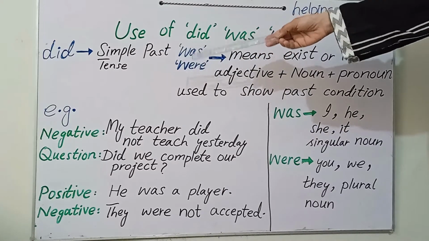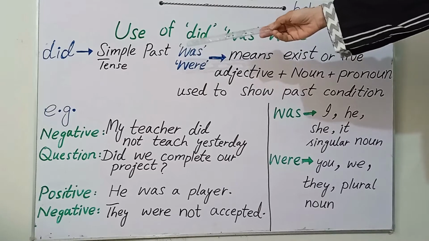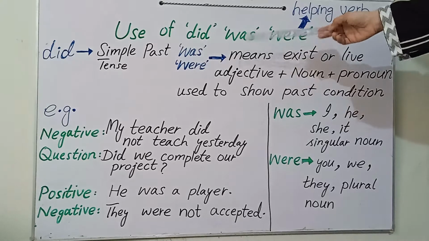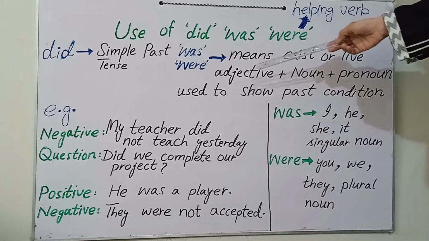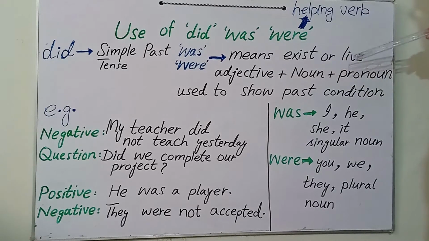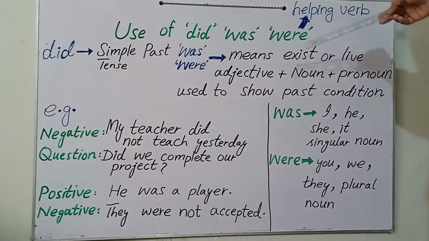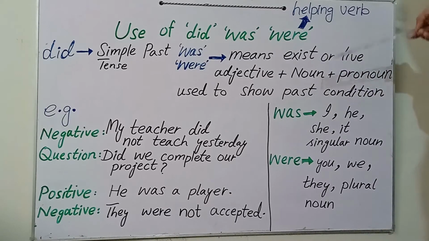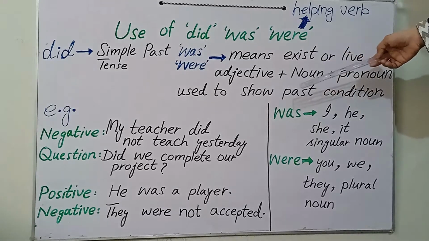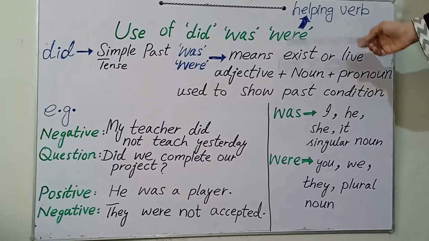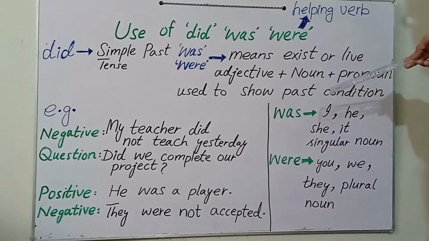Whenever we make any negative sentence, we put did with not. Okay, and here is was, were. Actually, if we want to understand the meaning of these words, these mean exist or lie. It means we use it to show the existence of anything, and we use it with an adjective, noun, or any pronoun. It also shows the past condition of anything.